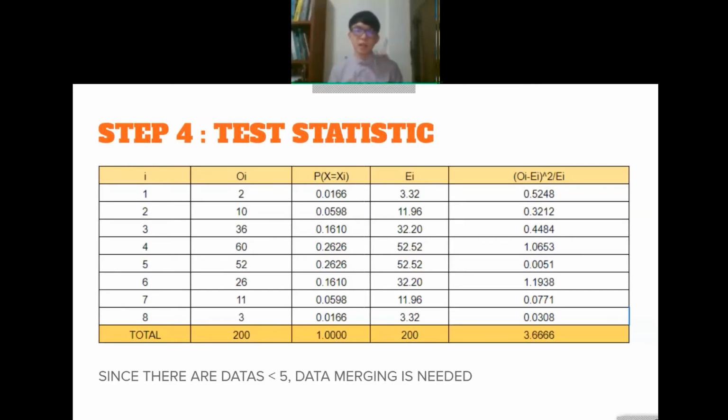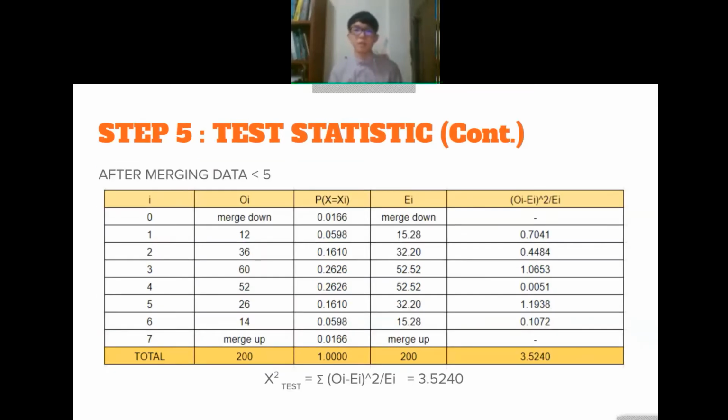Since there are data which are less than 5, as you can see from the expected value 3.32, we need to merge the data. After we merge the data, we get an expected value of 15.28 for both the top and bottom side. And lastly, we get the new chi-square test value, which is 3.5240.